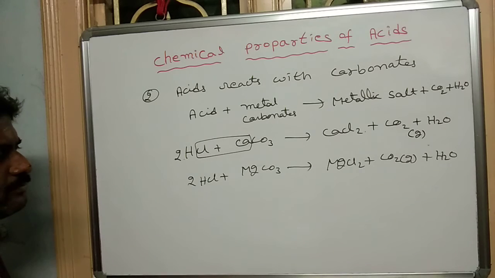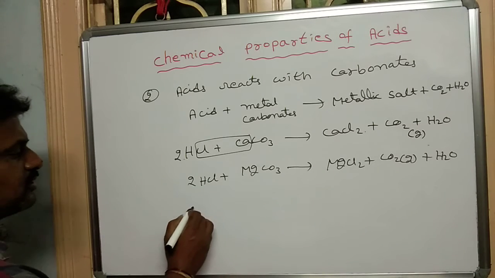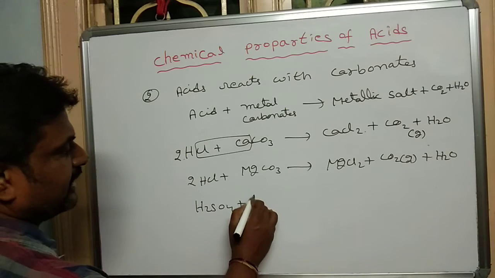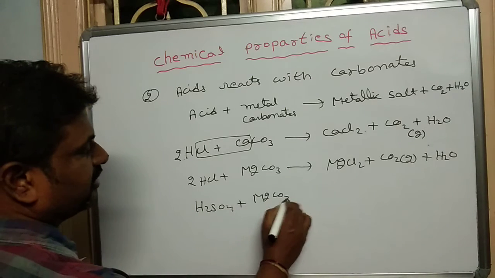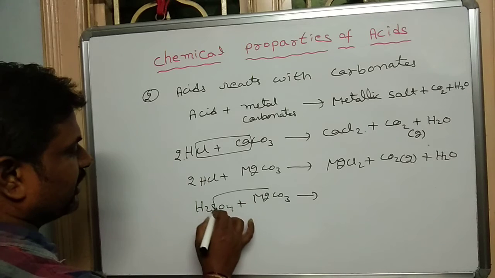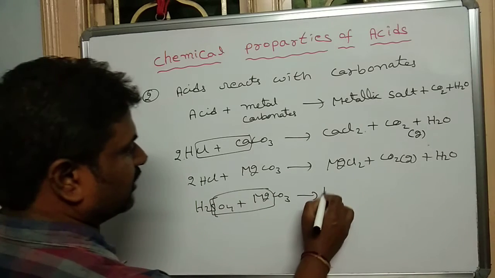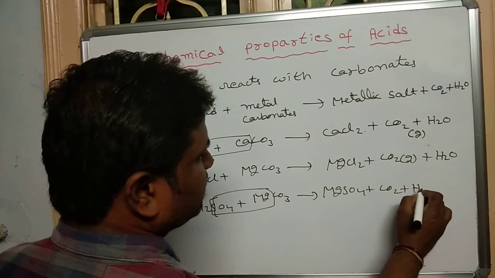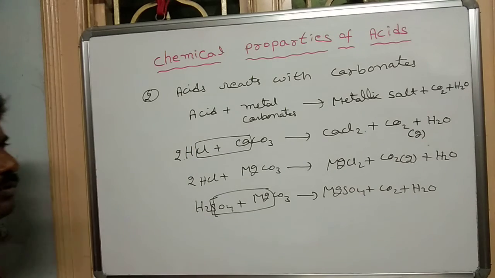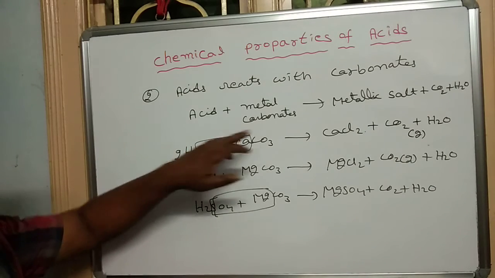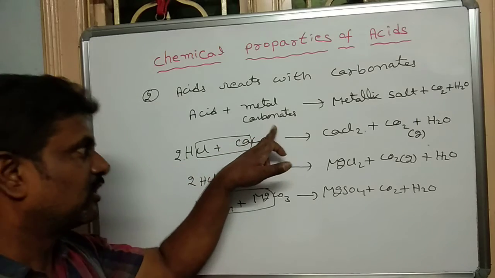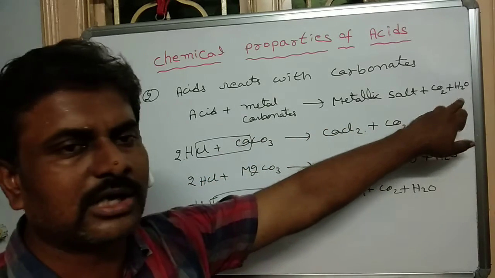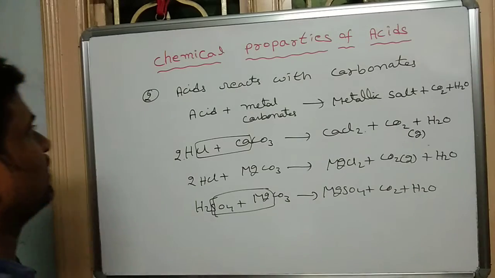Take another example. Sulfuric acid. We are taking the sulfuric acid. We are taking the magnesium carbonate. It gives the magnesium sulfate, MgSO4, plus carbon dioxide gas plus water molecules. So any acid reacts with the metal carbonates to give the metallic salt plus carbon dioxide and water molecules. And next, third one.